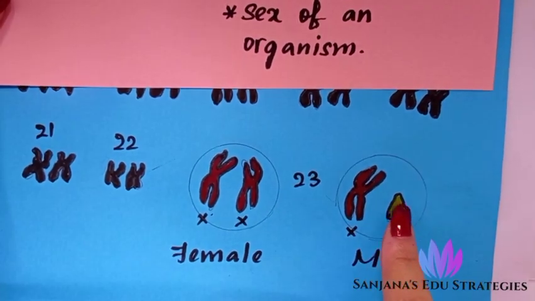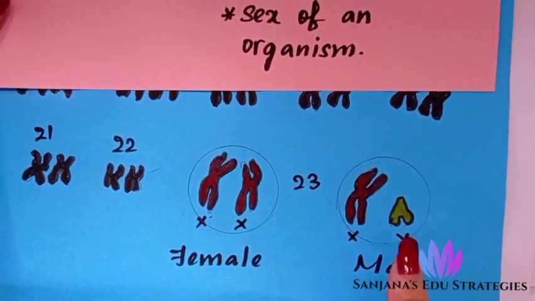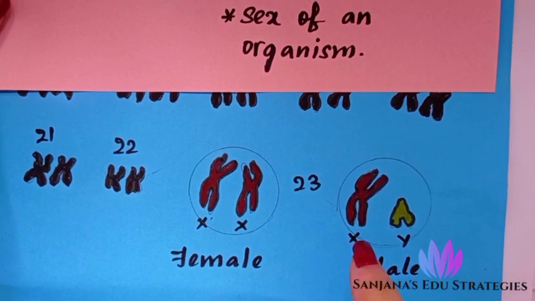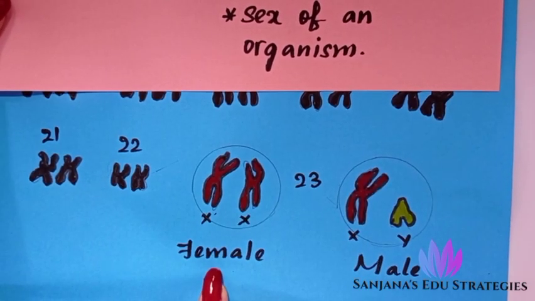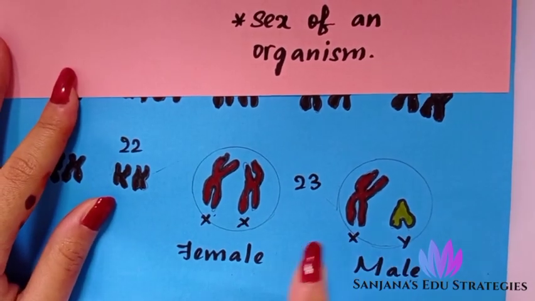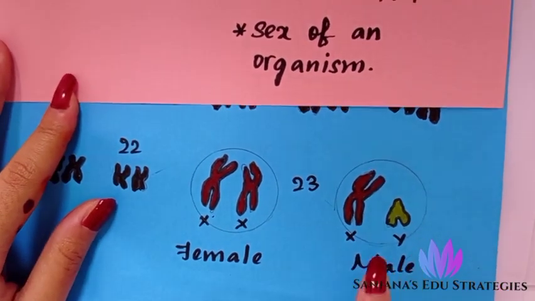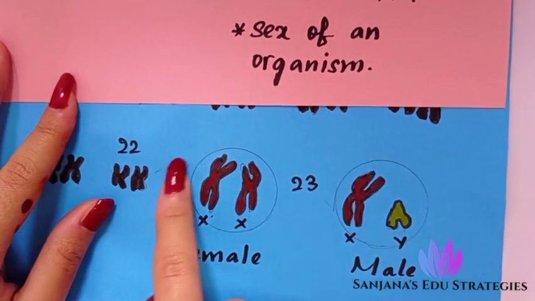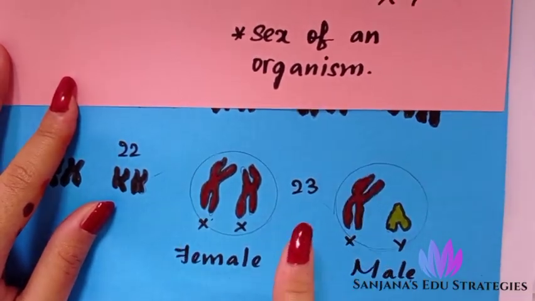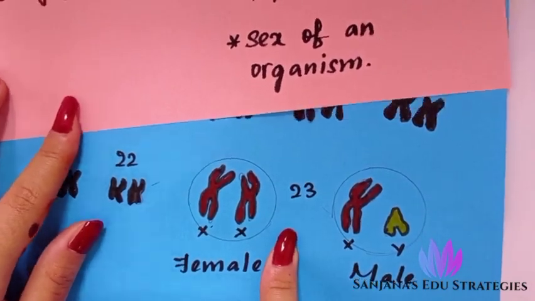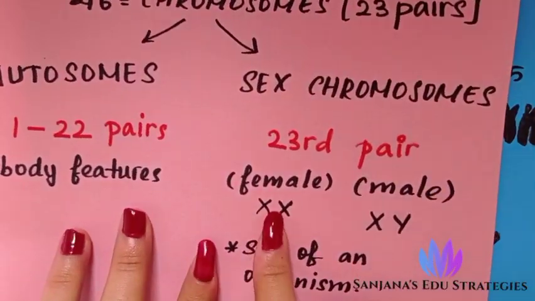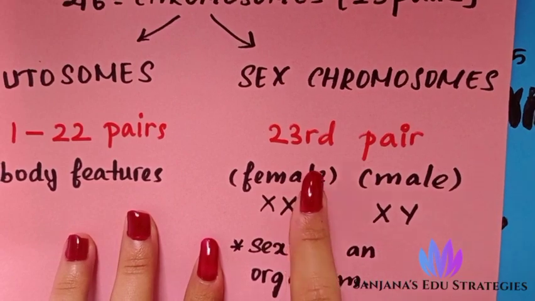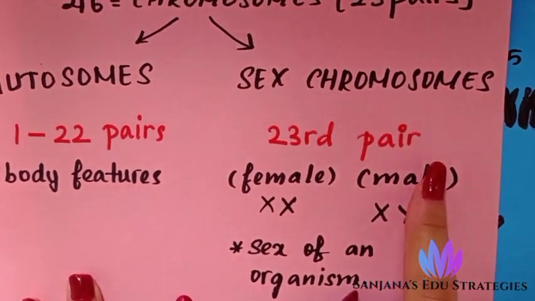You can see how small Y is compared to the X chromosome. The XX pair is in the female, and one X and one Y is in the male. This is the 23rd pair of chromosomes: XX if female and XY if male.